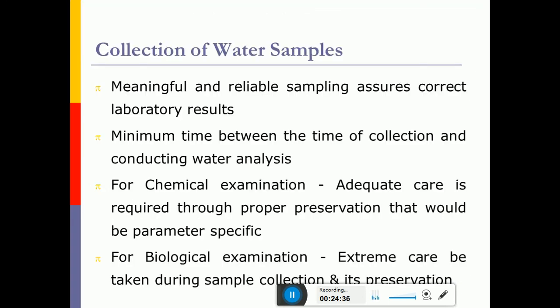Whatever samples we collect should give meaningful and reliable results, and there should be minimum time between the time of collection and water quality analysis. That means we should do the analysis as soon as possible once we collect the samples. For chemical examination of water, proper care must be taken, and proper preservation should be done before analysis. For biological examination, extreme care must be taken during sample collection and preservation.